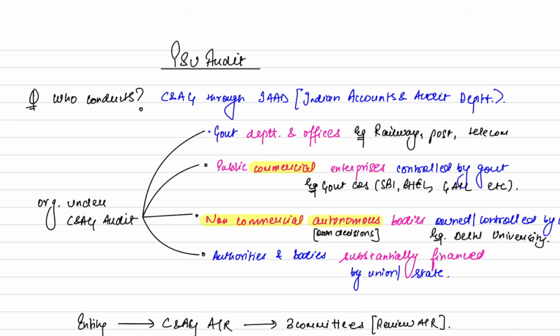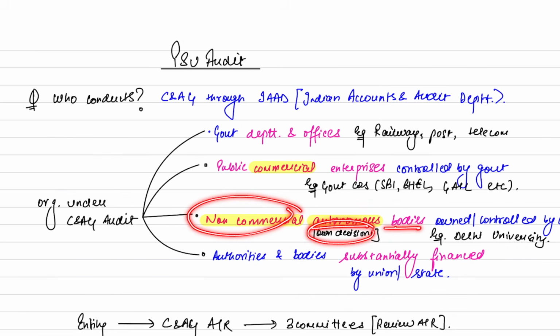Then there are 2 types of enterprises: commercial and non-commercial. Public commercial enterprises controlled by government, that is, government companies. You must have heard these names: SBI, BHEL, Gas Authority of India Limited, etc. Then there are non-commercial autonomous bodies.